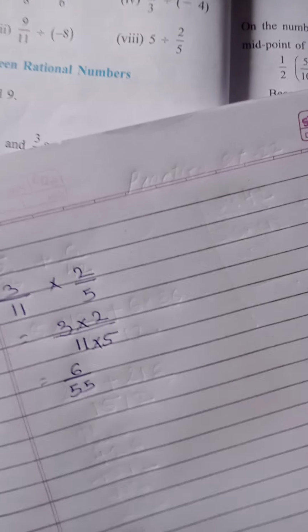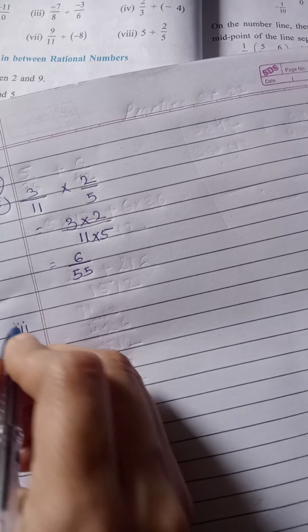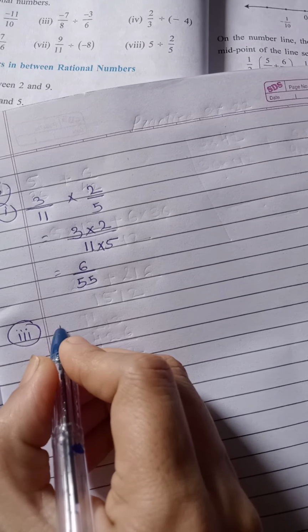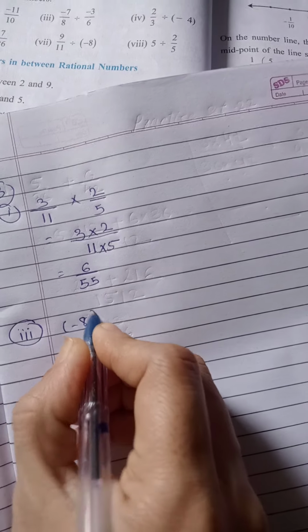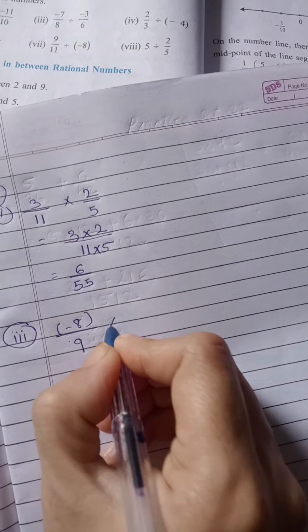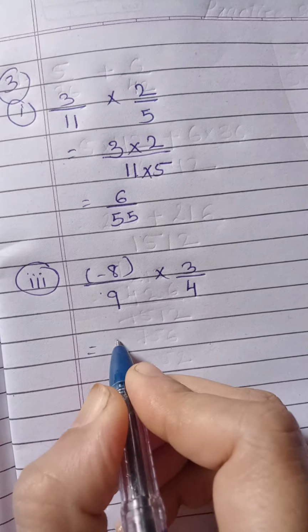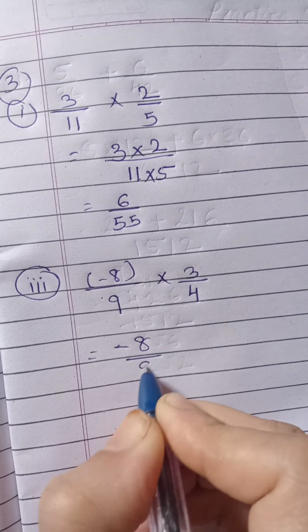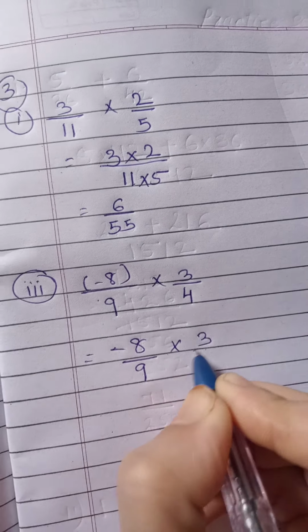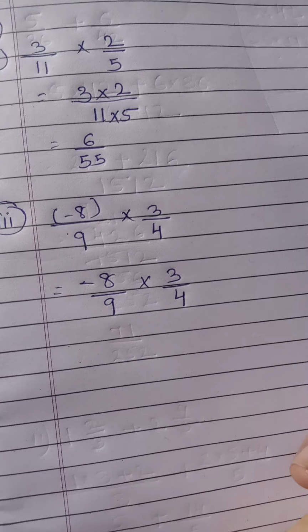Is this easy? Now I'm going to do the third one. Second, you can do it on your own. Minus 8 upon 9 multiply by 3 upon 4. See here, first we will write the question again. Minus 8 upon 9 multiply by 3 upon 4. Now see which number will be divided by which number.